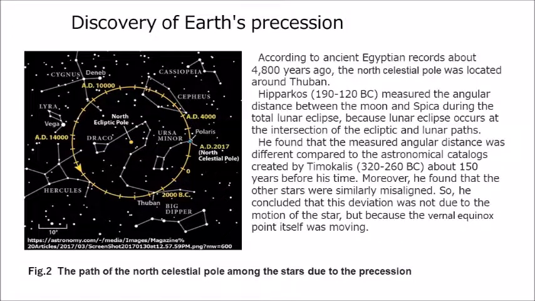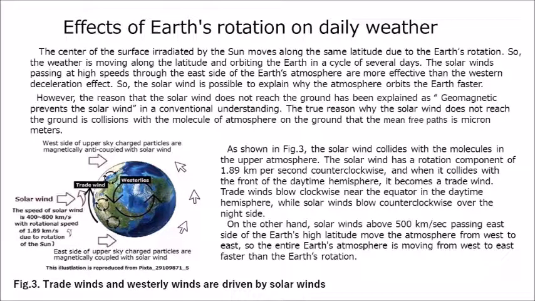The center of the surface irradiated by the Sun moves along the same latitude due to the Earth's rotation. So, the weather is moving along the latitude and orbiting the Earth in a cycle of several days. The solar winds passing at high speeds through the east side of the Earth's atmosphere are more effective than the western deceleration effect. So, the solar wind can explain why the atmosphere orbits the Earth faster.